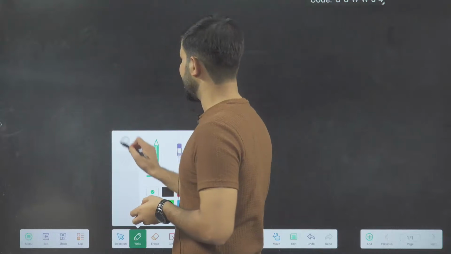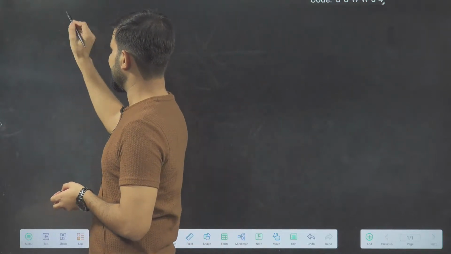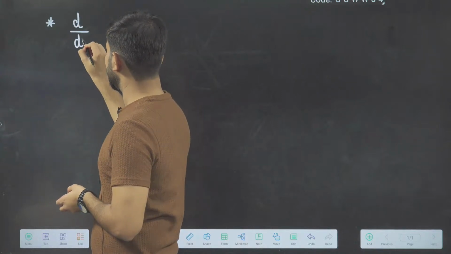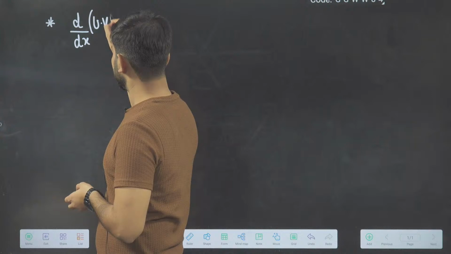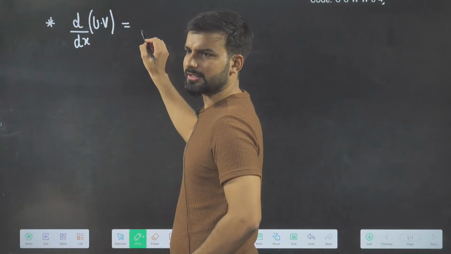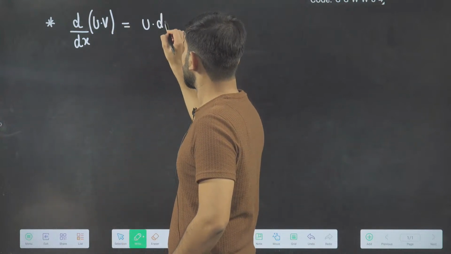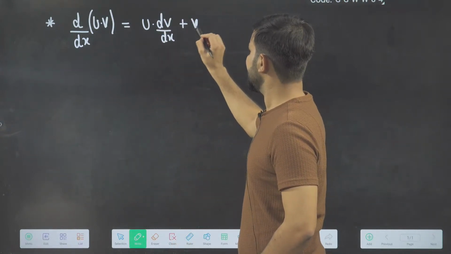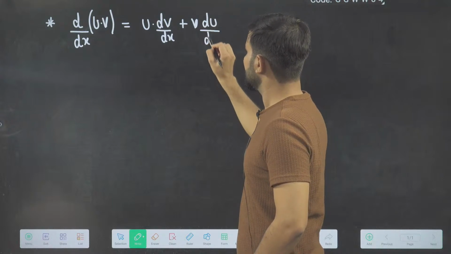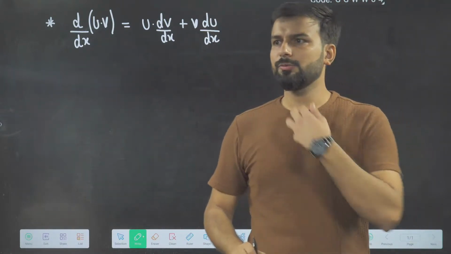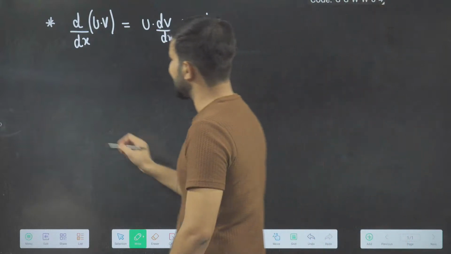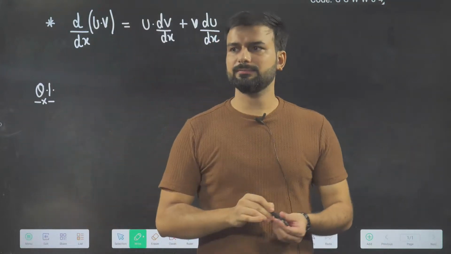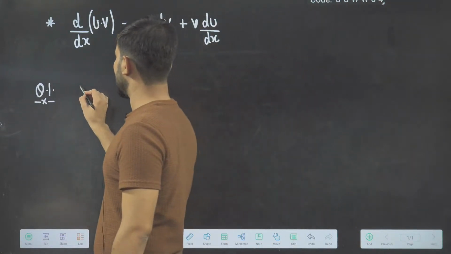In question number 1, I'm writing the formula again that you have already written. The formula is d by dx of u into v, which is: first function as it is into differentiation of second function dv by dx, plus second function as it is into differentiation of first function. I hope you remember this formula, beta. I will ask a very simple question based on it.